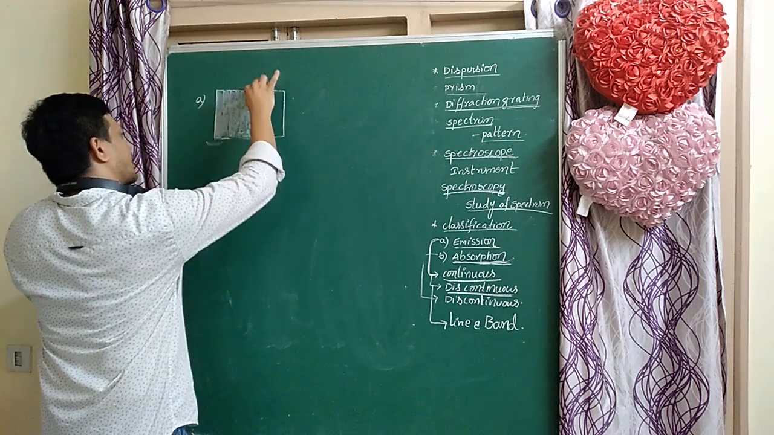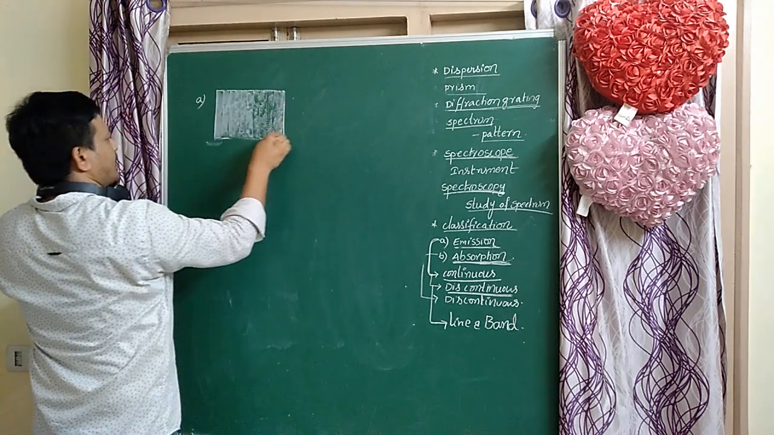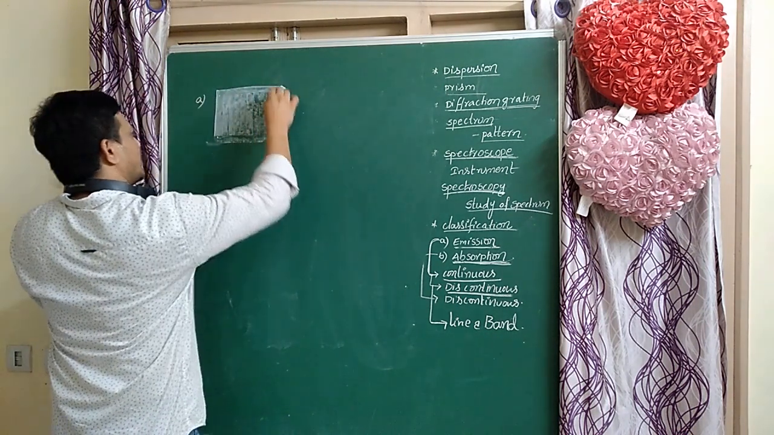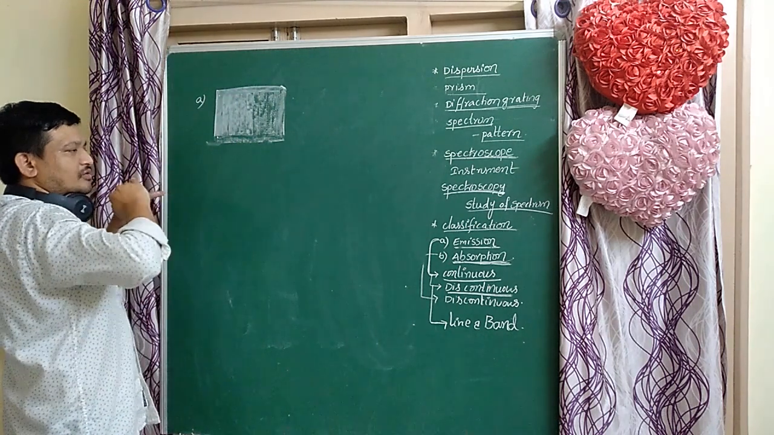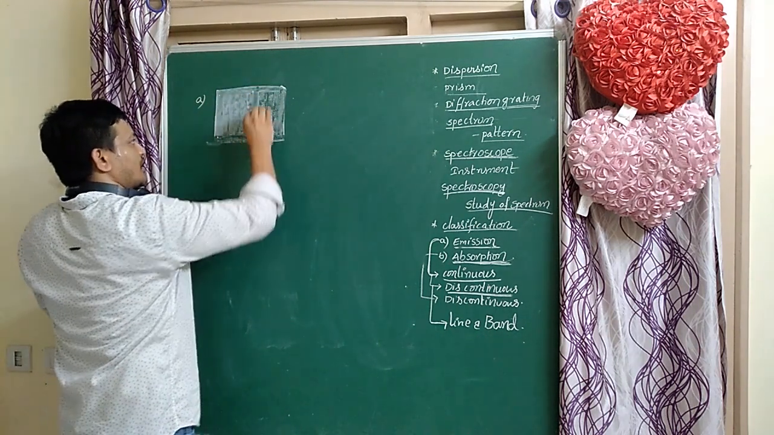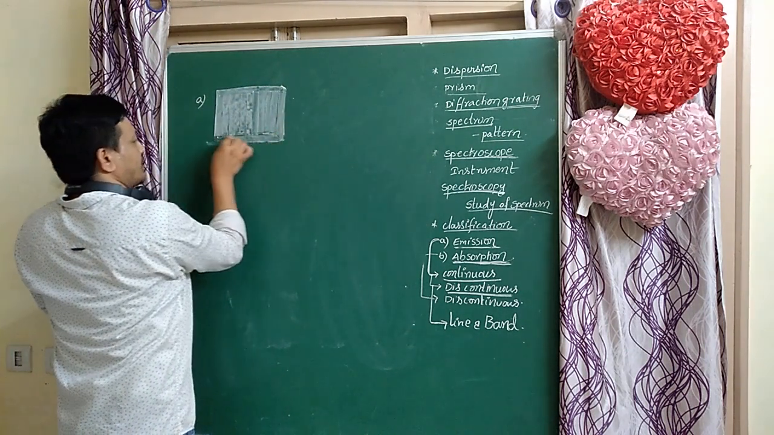There are no gaps between the spectrum. All lines, all wavelengths are there. All groups of wavelengths are present in that spectrum. That is called a continuous spectrum.